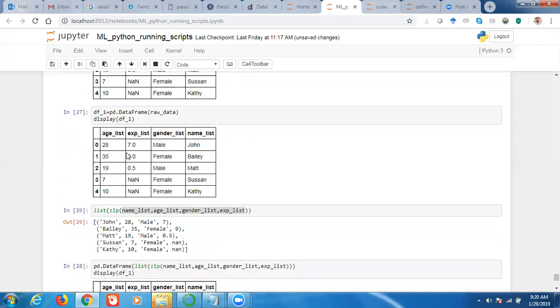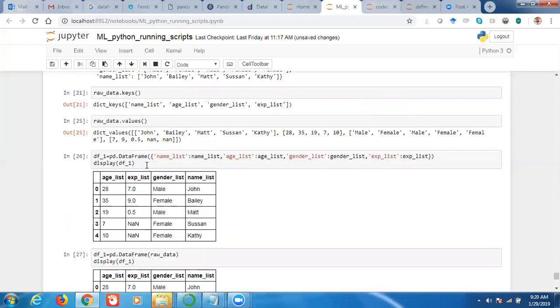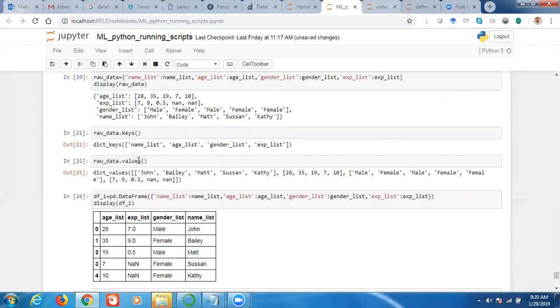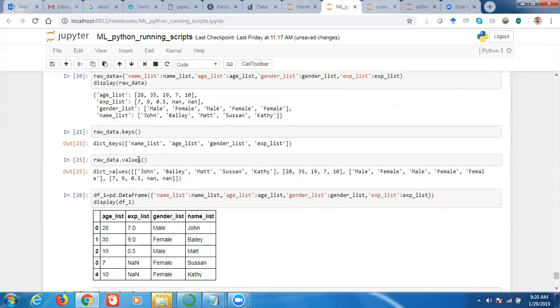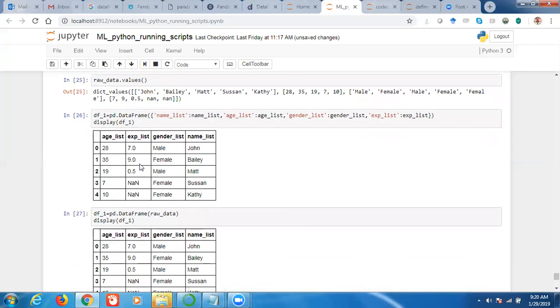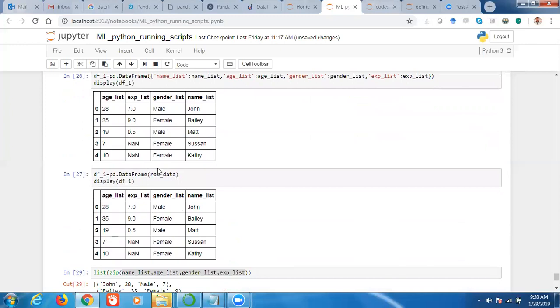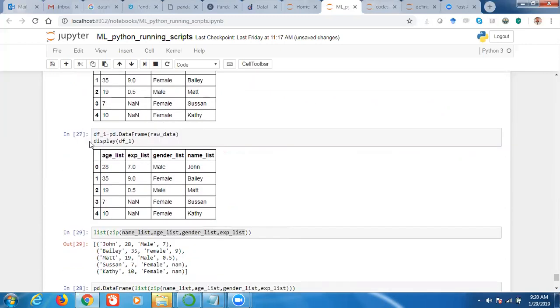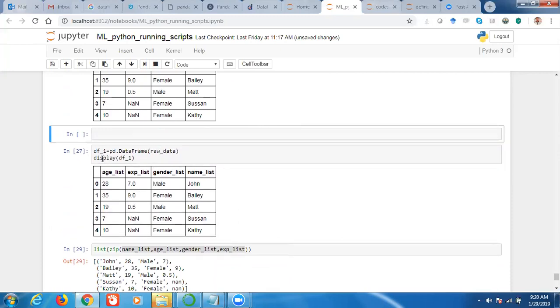Now let us see another concept here. Okay. Now let us see this cell. Again.